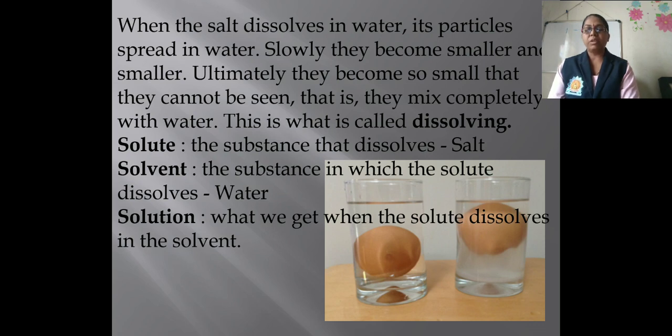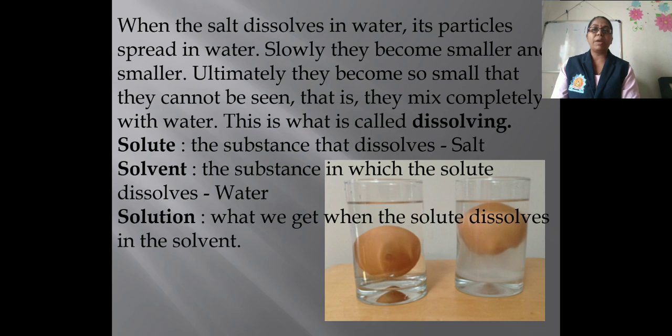If you take a potato and dip it into the first glass, which is filled with fresh water, the potato will sink. And if you dip that potato into the next one, which contains salt water, the potato floats on that water. Why is this so? Because of density.